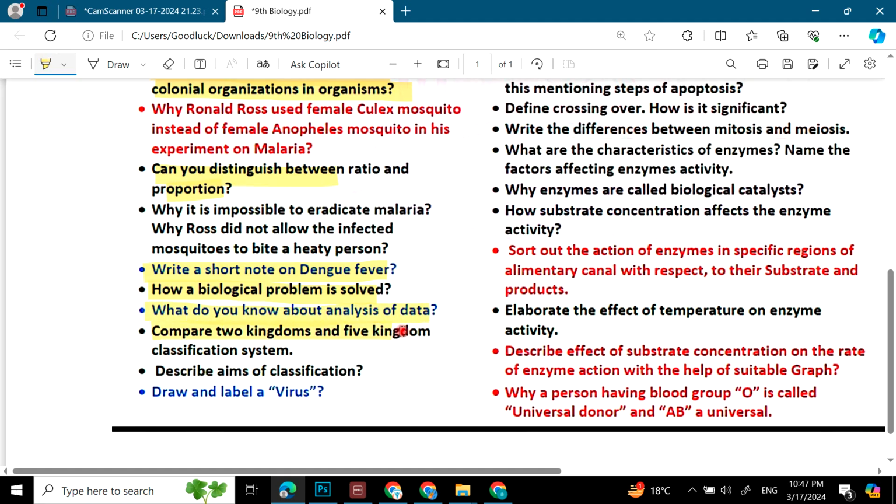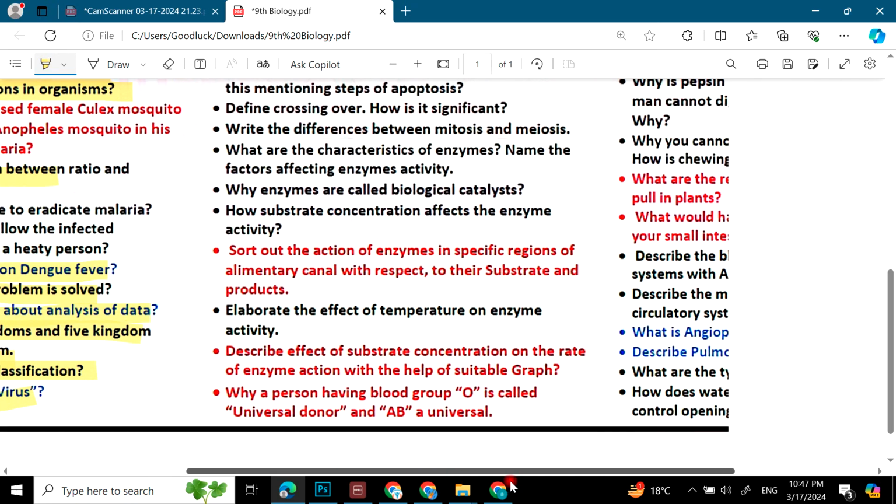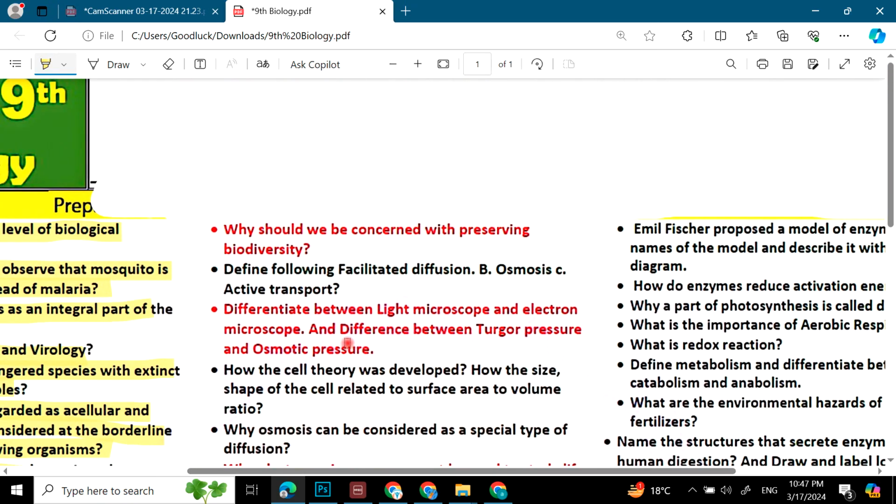Compare two kingdom and five kingdom systems. Describe the aims of classification. Draw and label a virus. The second page: why should we be concerned with preserving biodiversity?